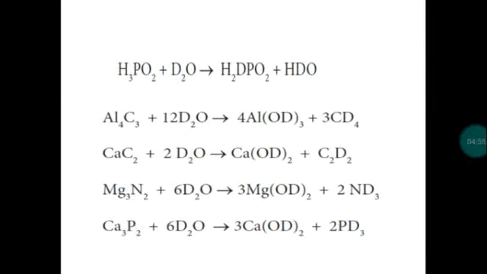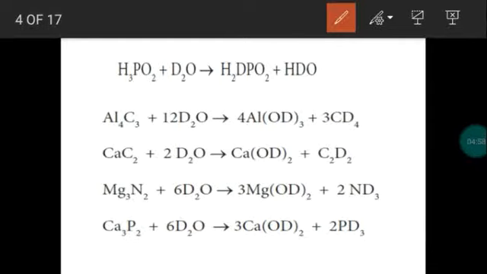Next, observe the following exchange reaction. Now the compound is called hypophosphorus acid, H3PO2. From the formula, we think that hypophosphorus acid contains 3 replaceable hydrogen atoms. From the formula, 3 hydrogen atoms are there. So automatically we think that the 3 hydrogen atoms will be the replaceable hydrogen atoms.